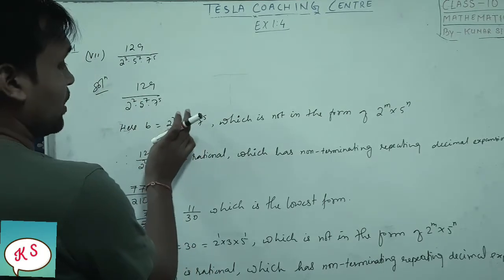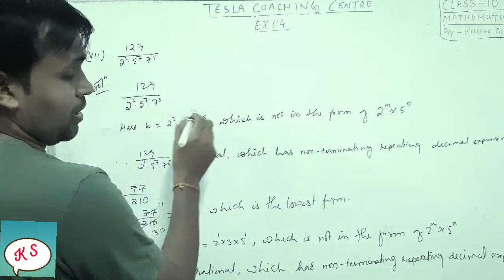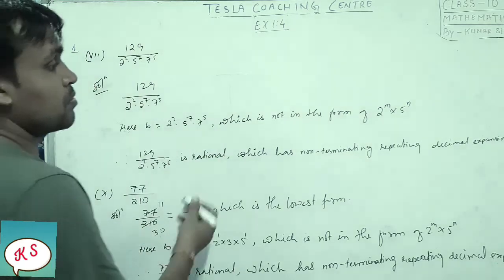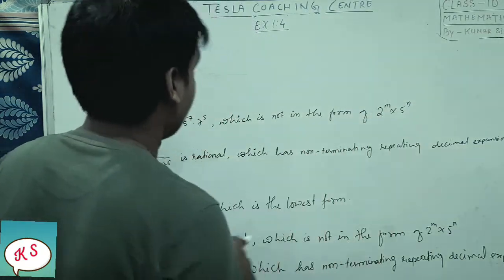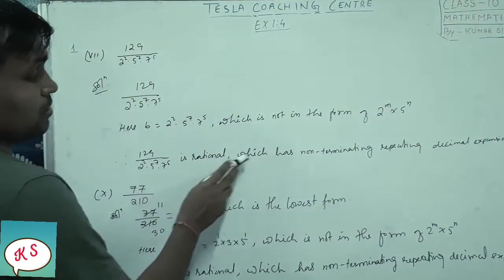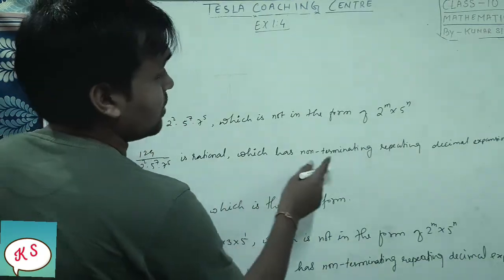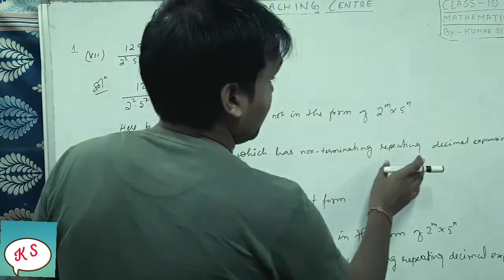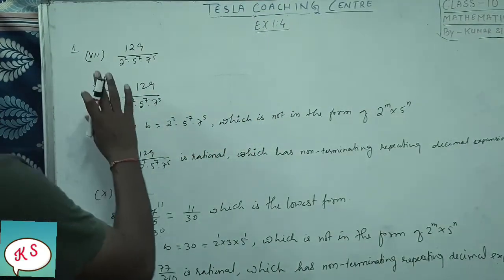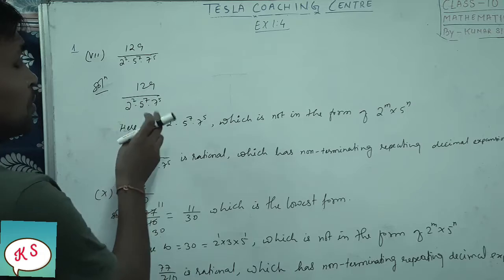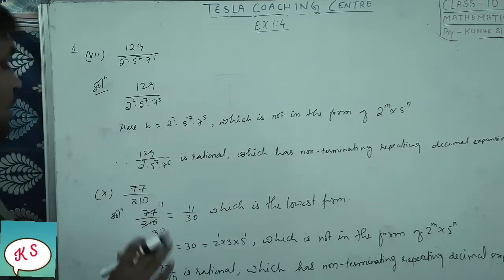So 2 to the power m and 5 to the power n are there, but besides that some extra factors are there in the denominator. That means it is not in the form of 2 to the power m into 5 to the power n. Therefore this rational has non-terminating repeating decimal expansions. Okay, so for terminating, there should be only the 2 to the power m into 5 to the power n form, not other than that.